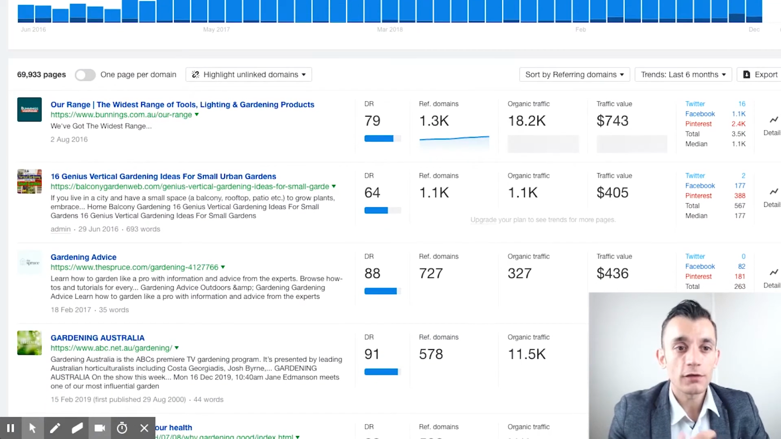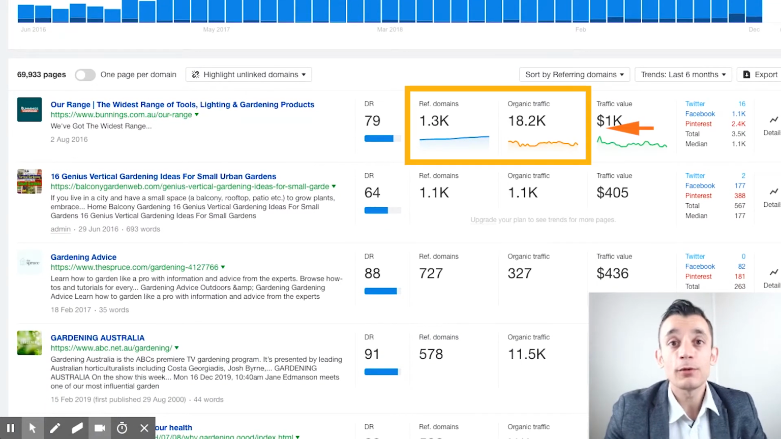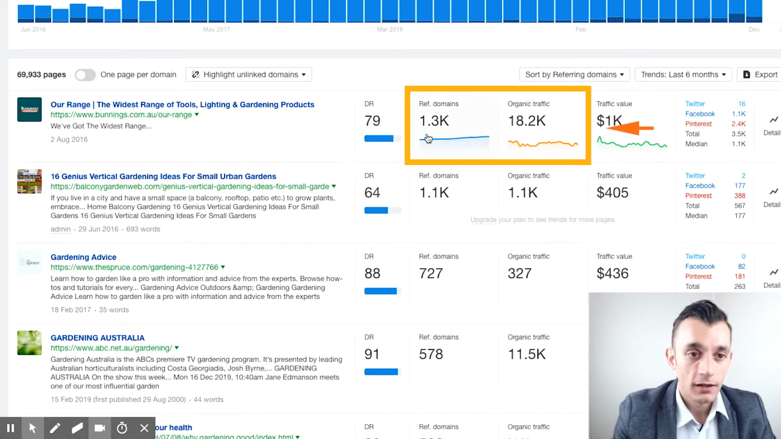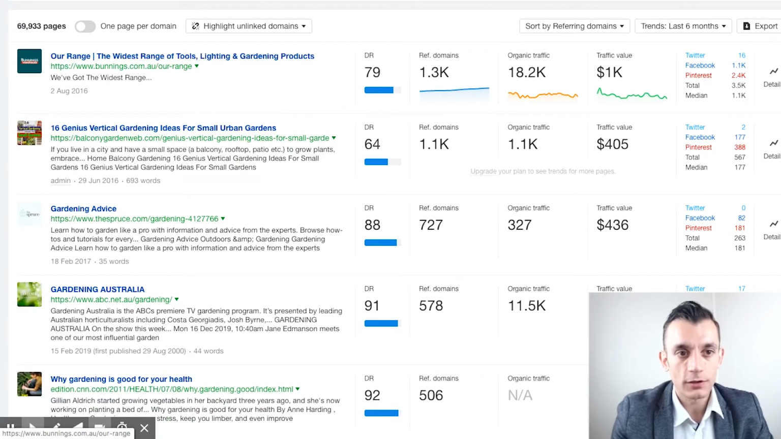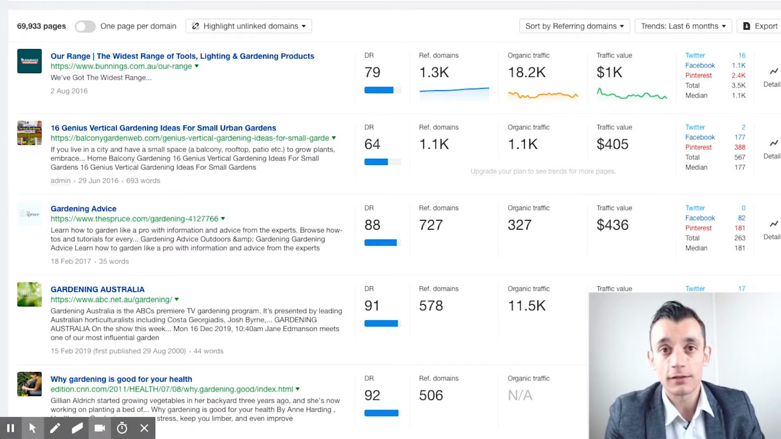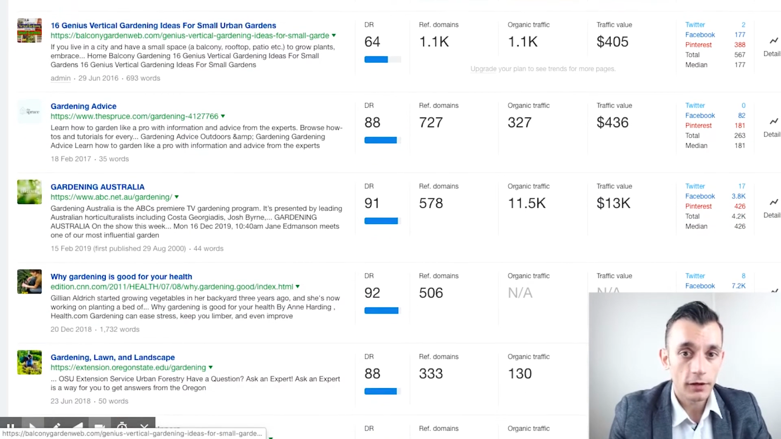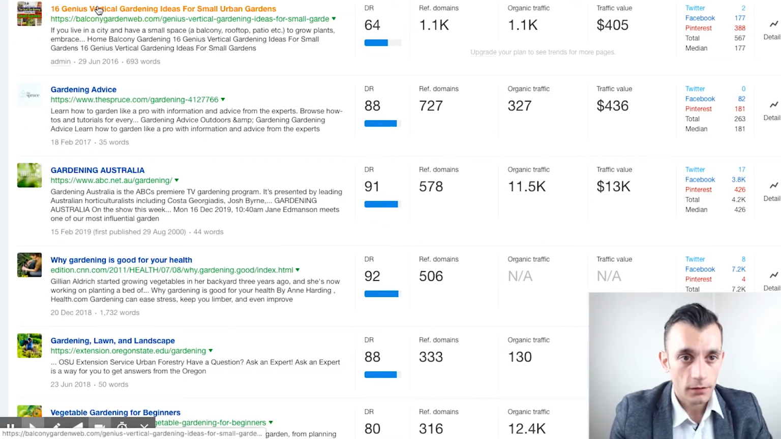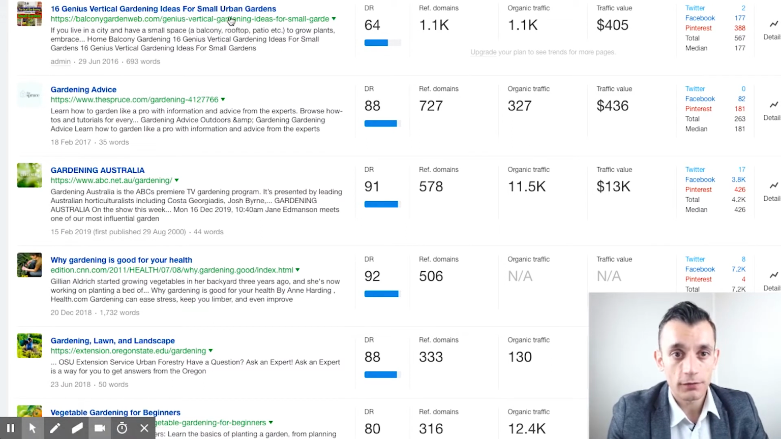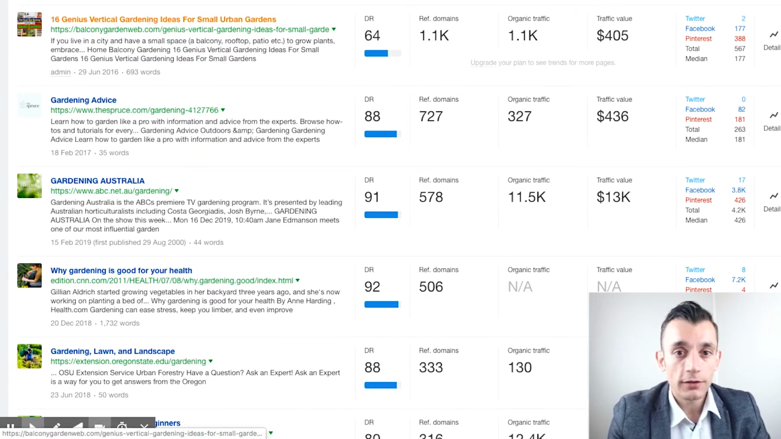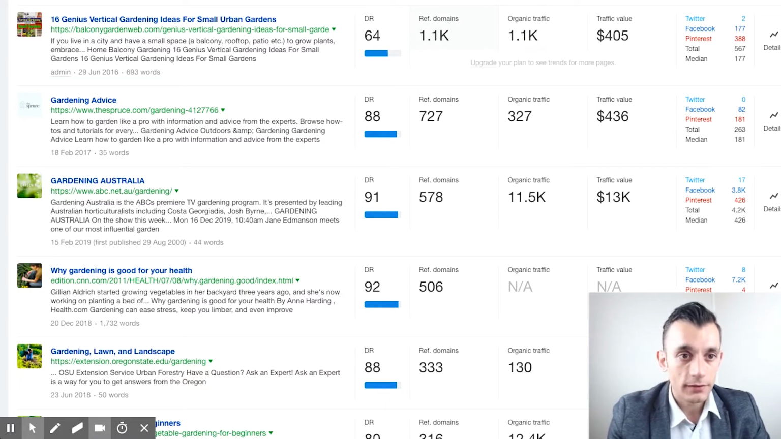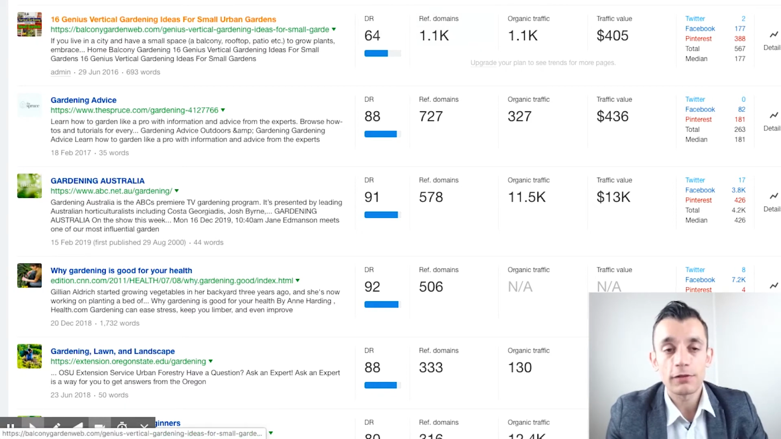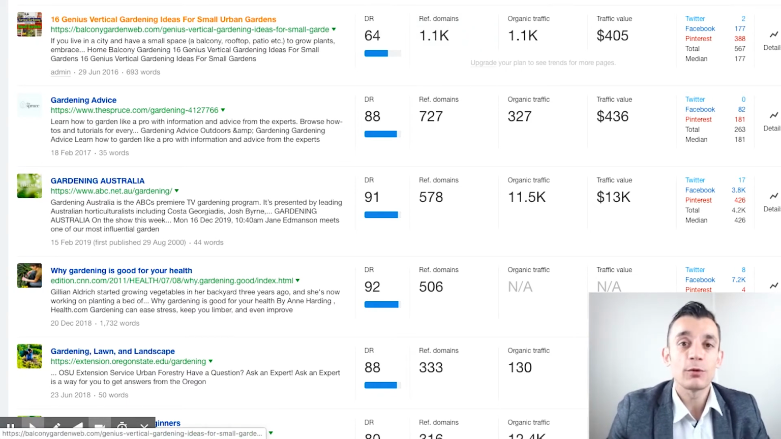And again, you want to go for the topics that have the most links, but also filter out the irrelevant stuff, okay? So this page is like a products page, which you would never produce for a skyscraper technique because it's commercial. But this is a really good topic: genius vertical gardening ideas for small urban gardens. It's a great topic because it's informational. It's got a ton of referring domains here. And I bet if you research that topic more, you would find even more prospects around it.